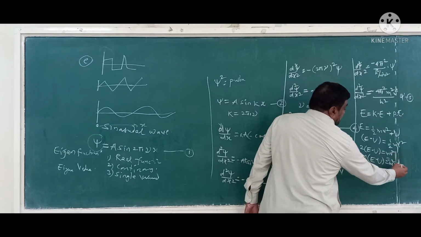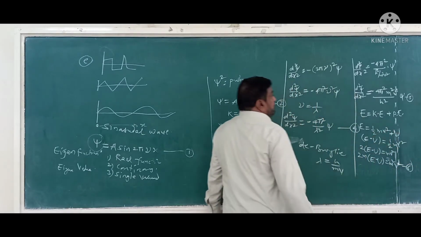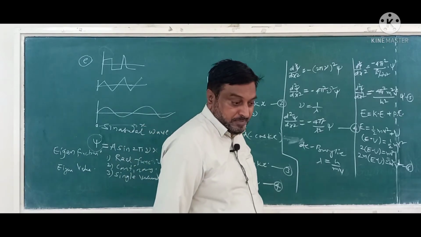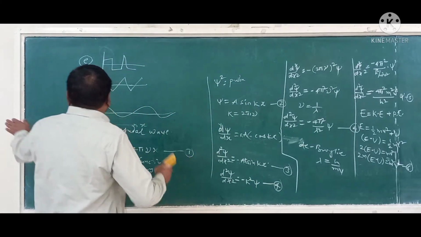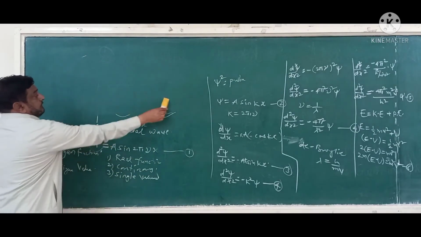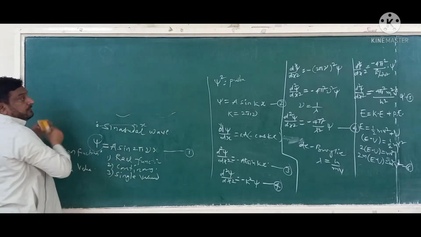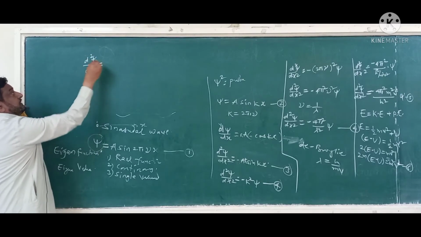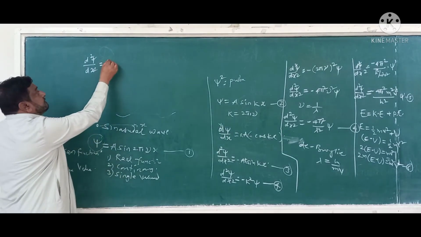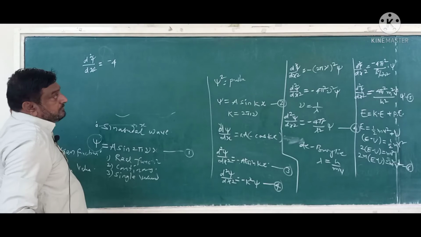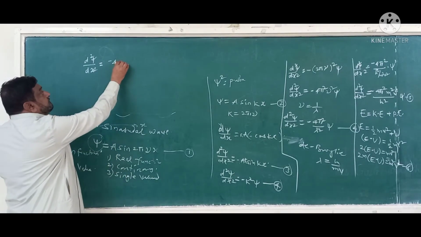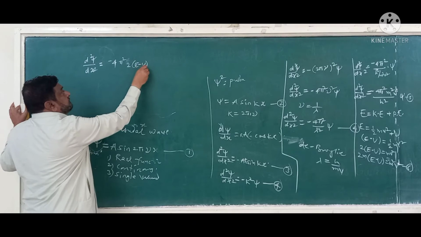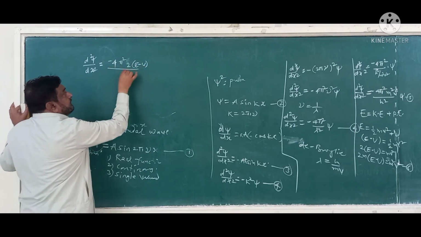Substituting this, equation 6, in equation 5, d square psi by dx square will be equal to minus 4 pi square, as it is, and in place of m square v square we have 2m into E minus U, divided by h square into psi.